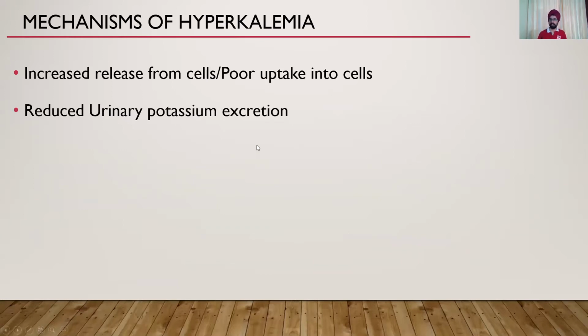Okay, how does hyperkalemia occur? Now there can be two mechanisms. As I said, in normal renal function, the ingestion does not cause much change. So there is either an increased release from cells or a reduced excretion, right? That is what will cause hyperkalemia. Otherwise, even if you keep taking a lot of potchlor syrup or coconut water or banana for that matter, if your renal function is well and you are not consuming any drugs that can cause hyperkalemia, you are not going to have hyperkalemia. Okay, so it's either the breakdown of cells, poor uptake into the cells, or reduced urinary potassium.